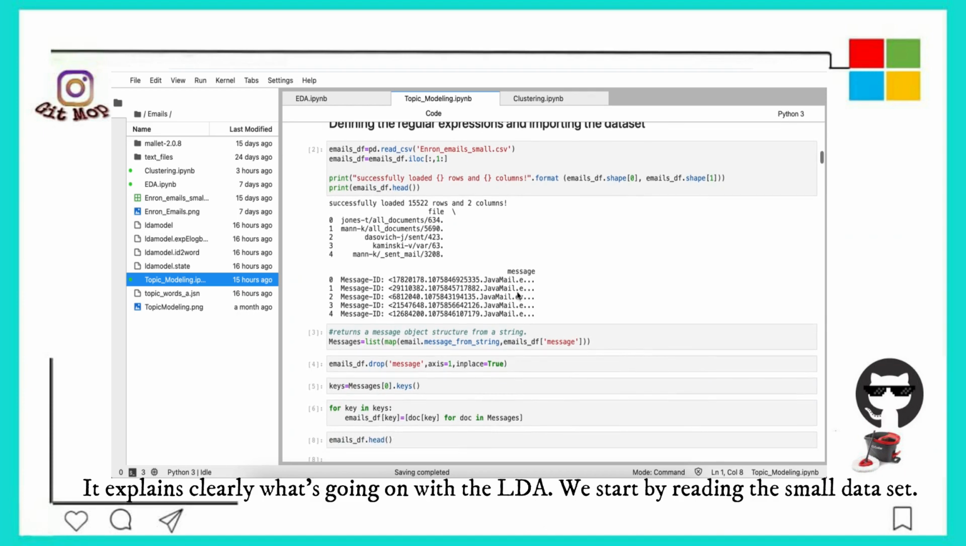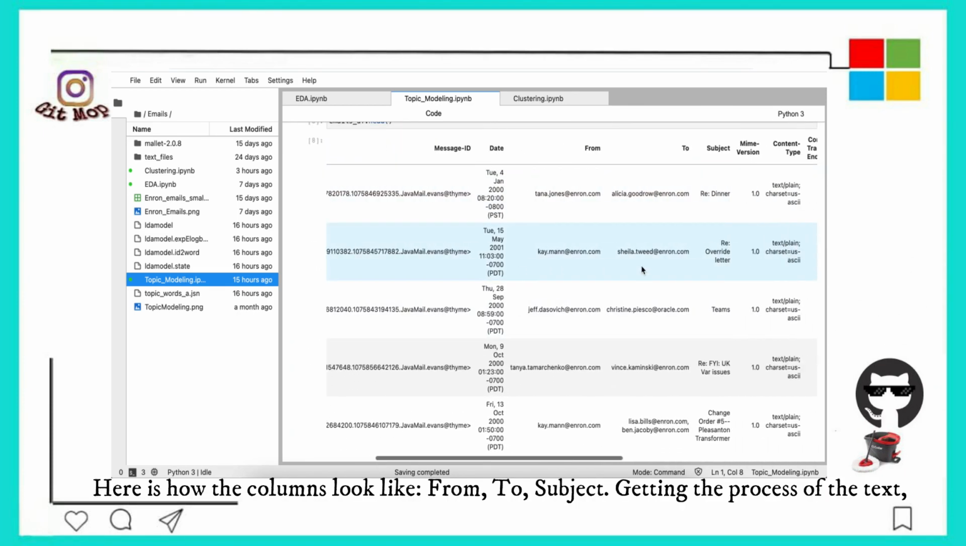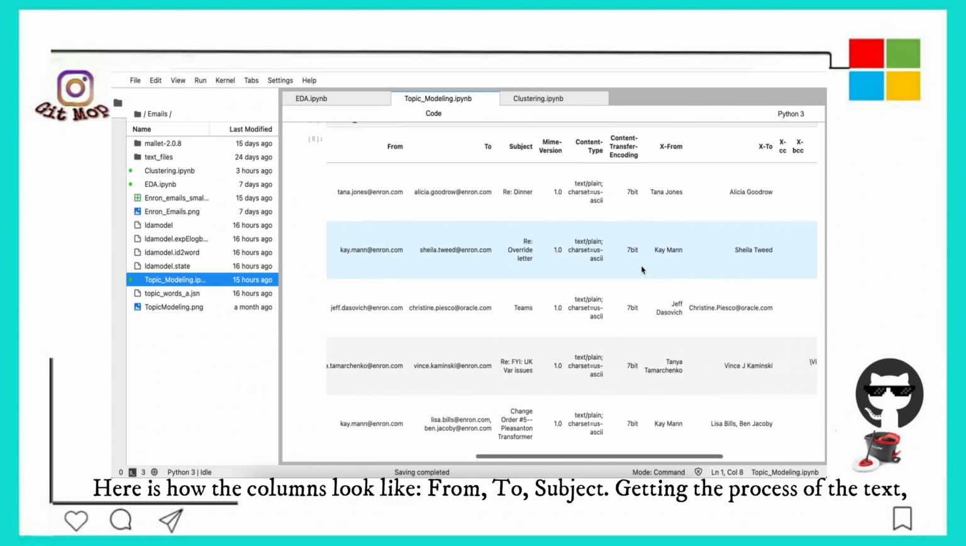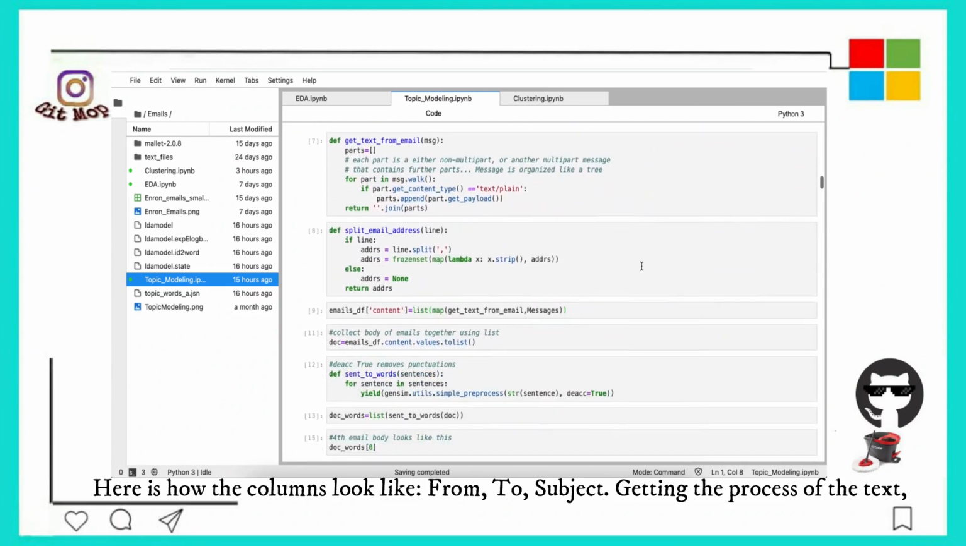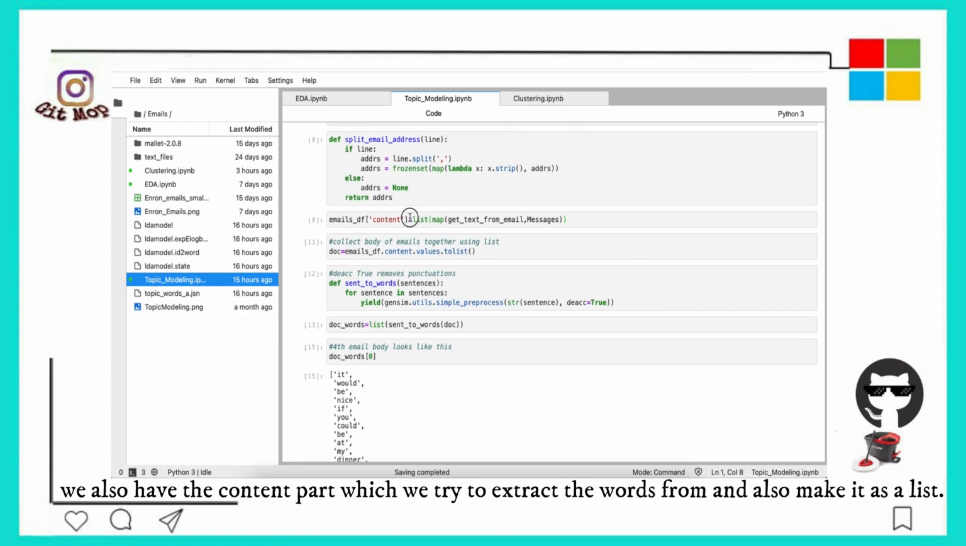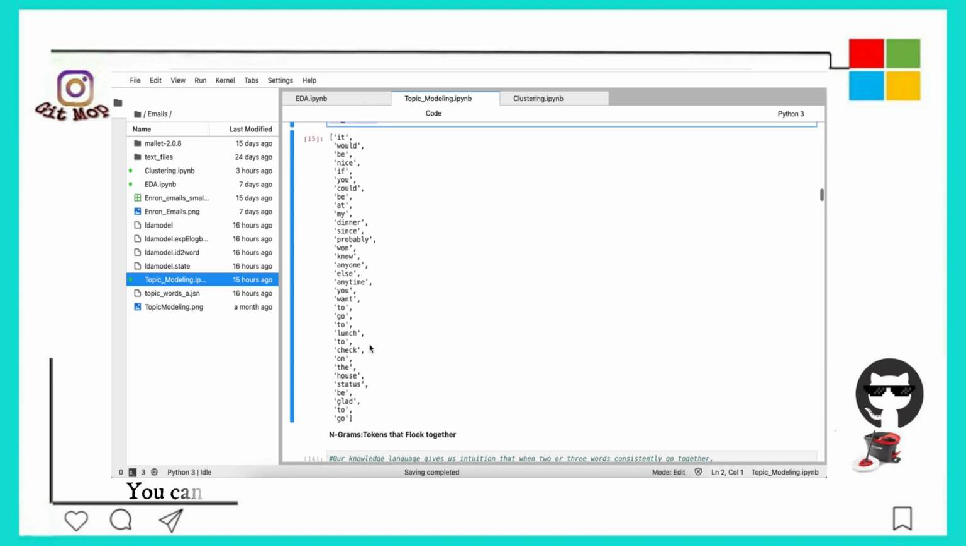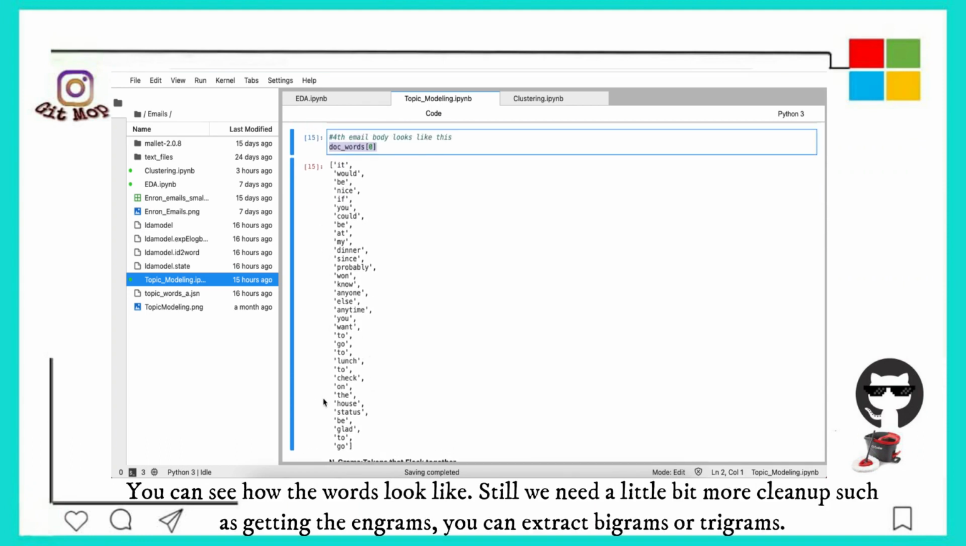And we start by reading the small data set. Here is how the columns look like, from, to, subject, and getting the process of the text. We have also the content part, which tries to extract the words from that and also make it as a list. You can see how the words look like.